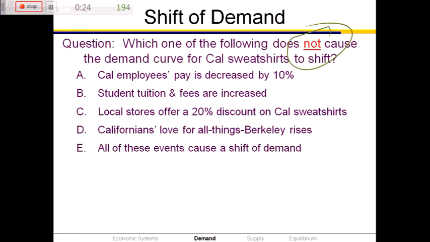C, local stores offer a 20% discount on Cal sweatshirts. D, Californians' love for all things Berkeley rises. Or E, all of these events cause a shift of demand. Which one of these things does not cause the demand curve to shift? A, B, C, D, or E? Now, if I had put the question in terms of those words on the ceteris paribus slide, you'd be feeling happier. Life doesn't work that way.